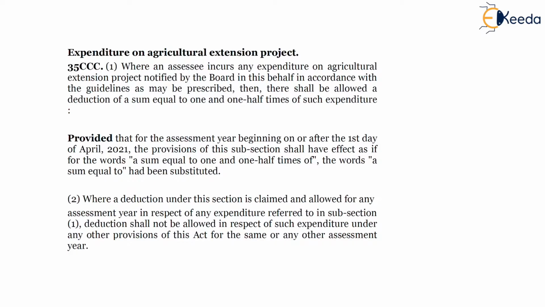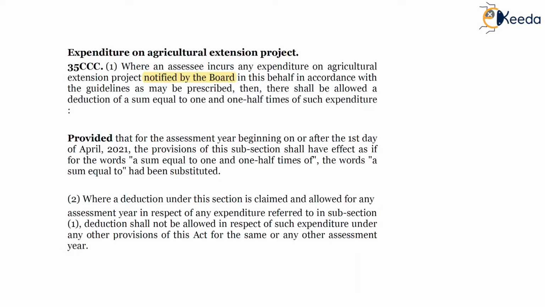So expenditure on agricultural extension project, on the screen. It is covered in Section 35CCC, Subsection 1, where an SSC incurs any expenditure on an agricultural extension project notified by the Board. So it should be notified by the Board.